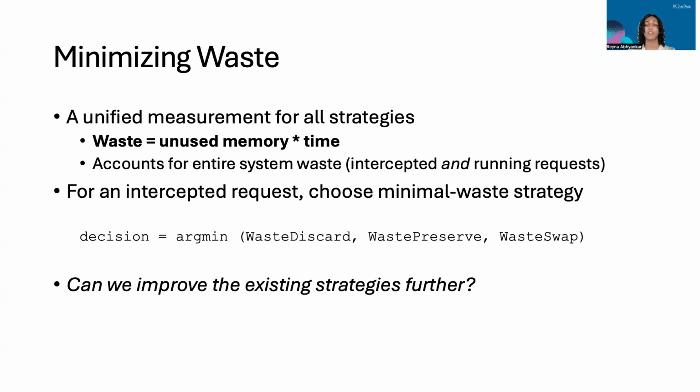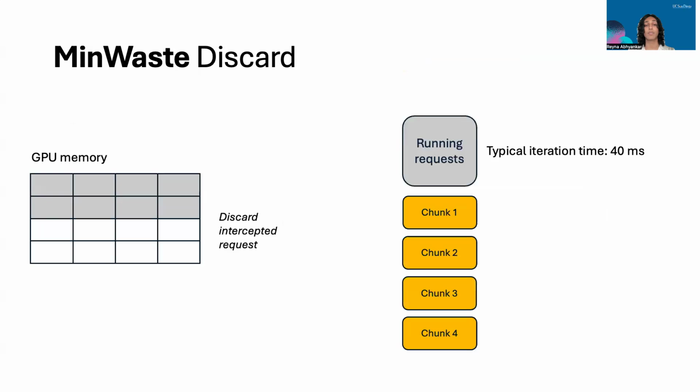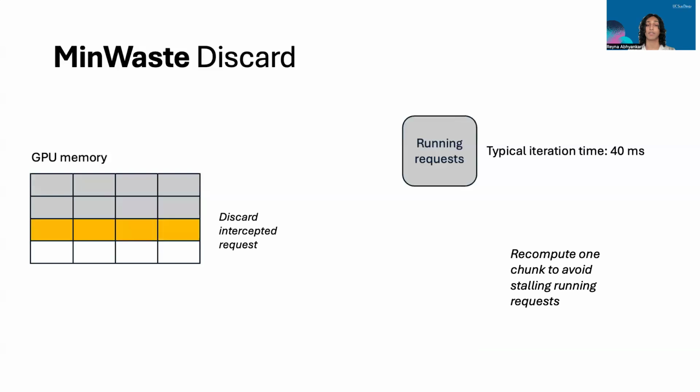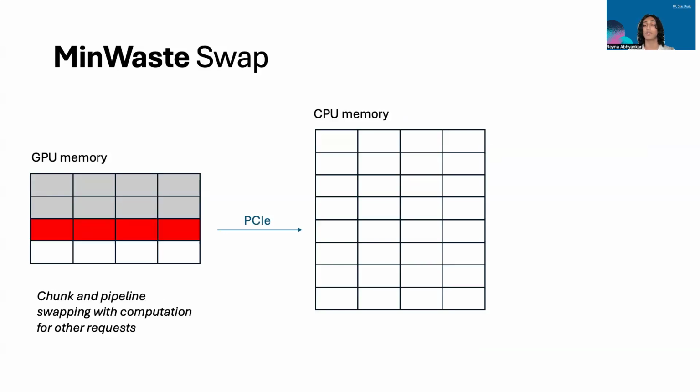First, we unify each strategy under a single framework. Waste equals unused memory multiplied by time. For an intercepted request, we compute the system waste as a result of each possible decision, and then select the least wasteful option. Second, we improve individual strategies. For discard, we chunk the context into multiple segments and recompute 1 at a time per iteration. This minimizes stalling for running requests. For swapping, we overlap all data communication with computation. By profiling the model and the CPU-GPU bus bandwidth, we identify a swap token budget that can be swapped without incurring extra latency. This eliminates all waste from swapping within a certain limit.